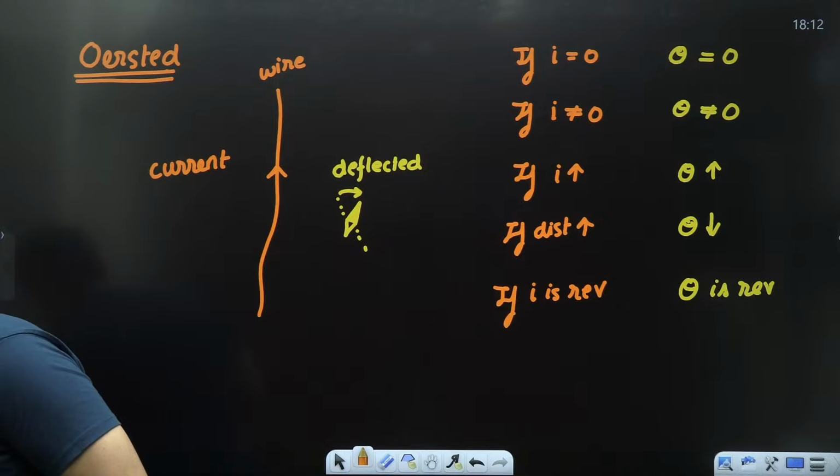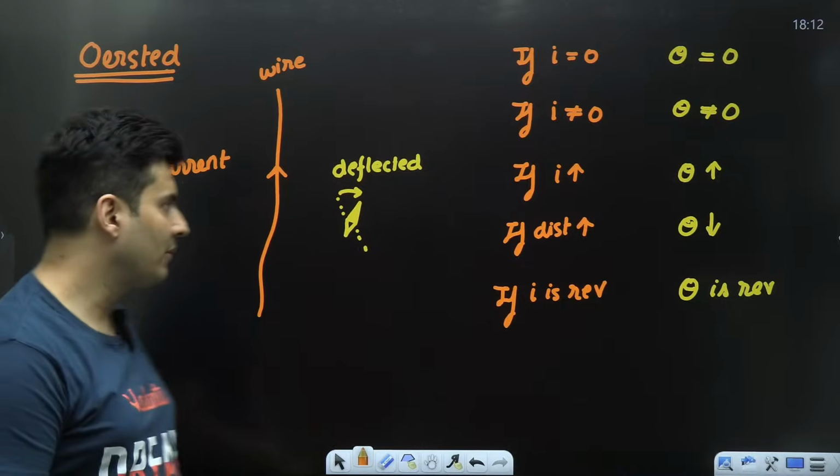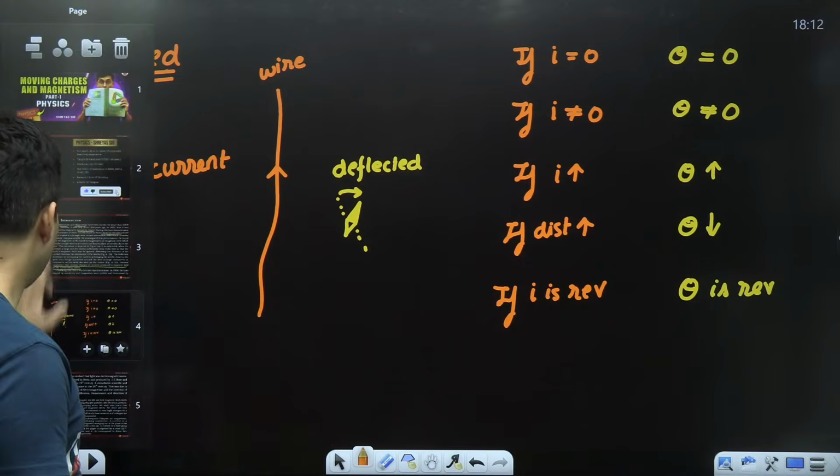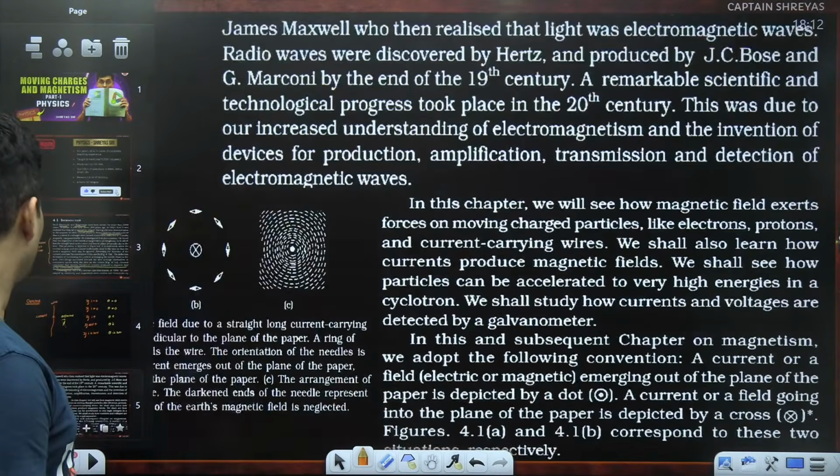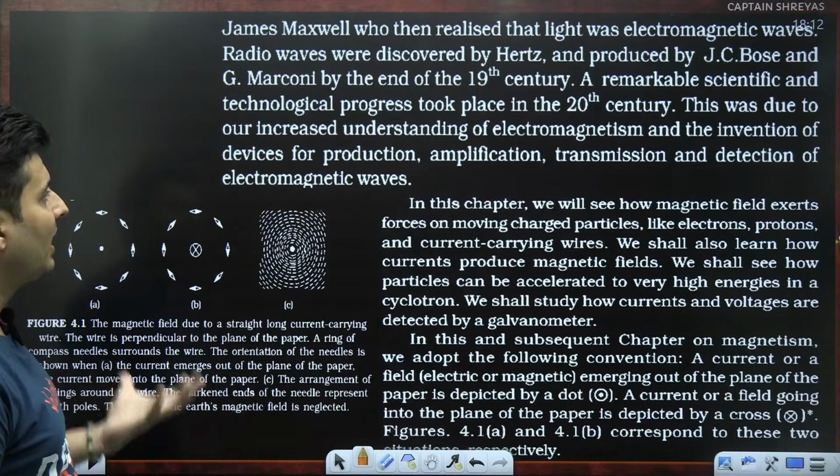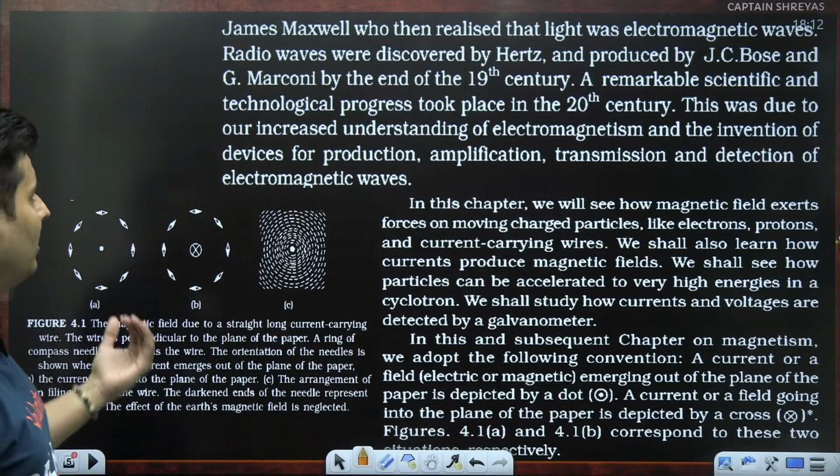Is this point absolutely clear till this point? Everybody with me on this? What Oersted saw, so from this, he was able to talk about something called magnetic field and all of that. We'll come to that in a bit.